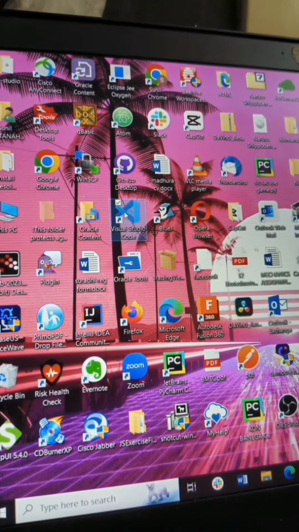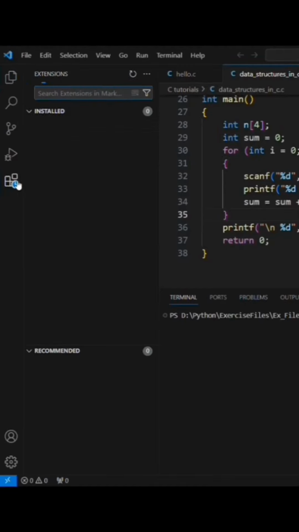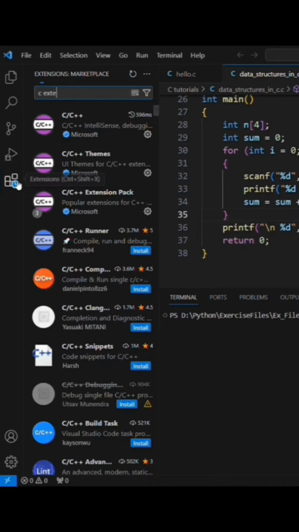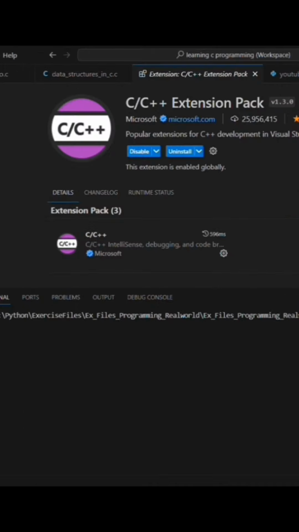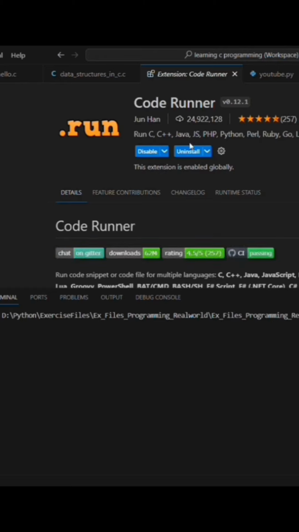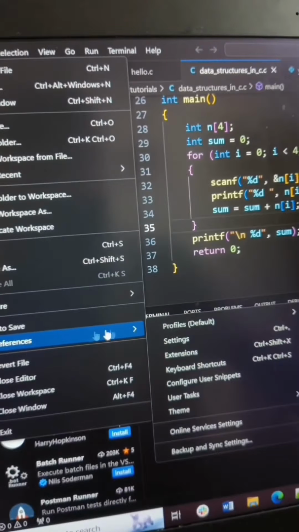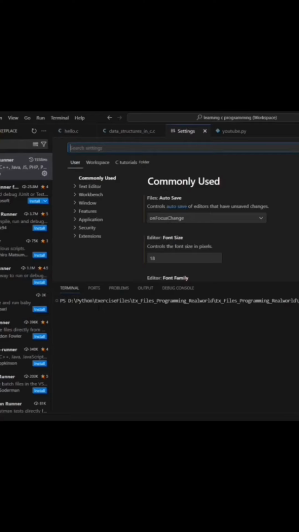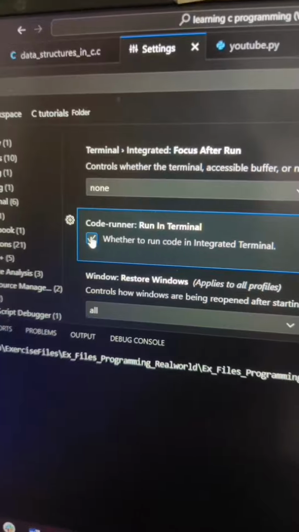Now go to VS Code, search on extensions, C extension. Click on that extension pack and install it. I've already installed it, so it's showing like this. Now install Code Runner. That is .run. Same way. Now the most important, go to File, Preferences and Settings. Now search Run in Terminal and click that checkbox.